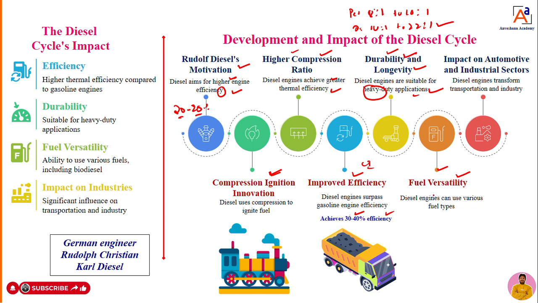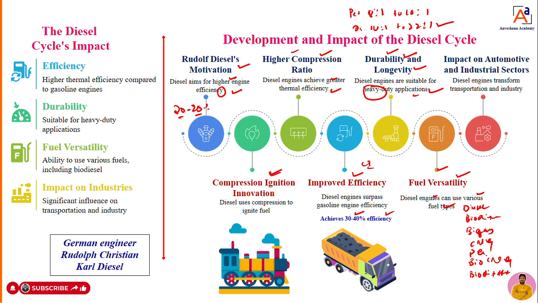In diesel engines we can use various fuels: diesel, biodiesel, biogas, CNG, producer gas, bio CNG, and also biodiesel plus some additives. These many options we have in the diesel or compression ignition engine.